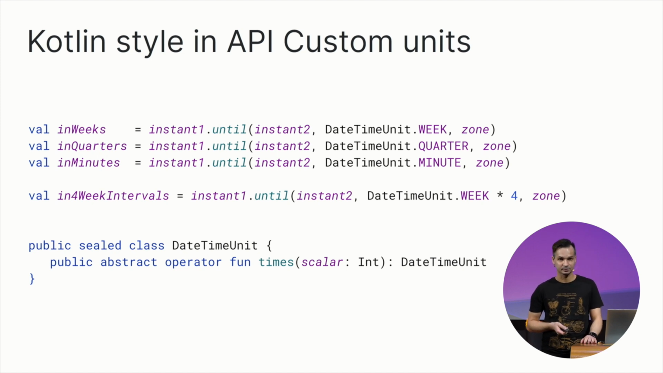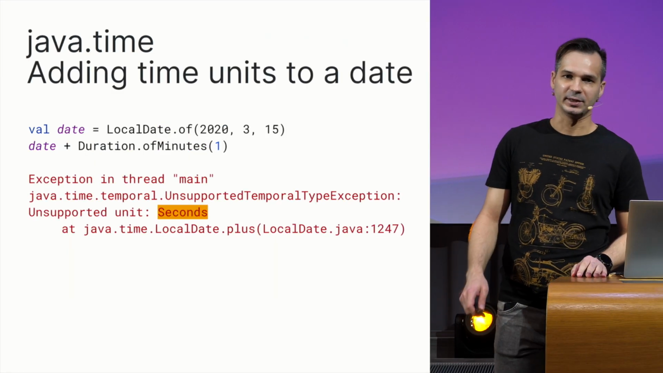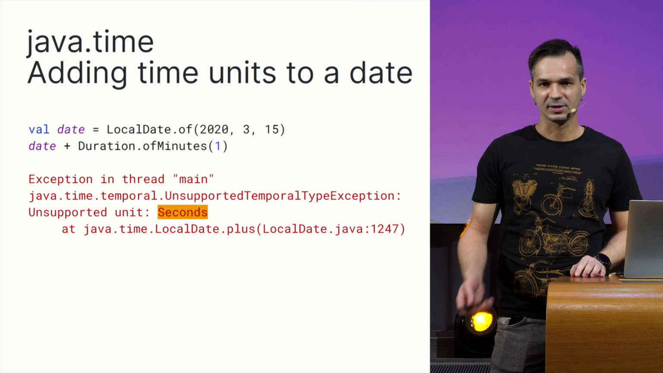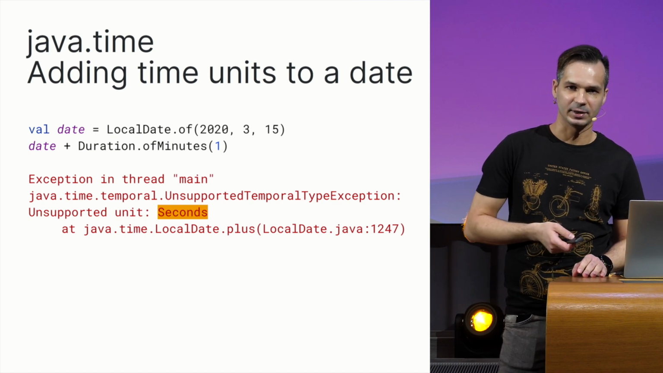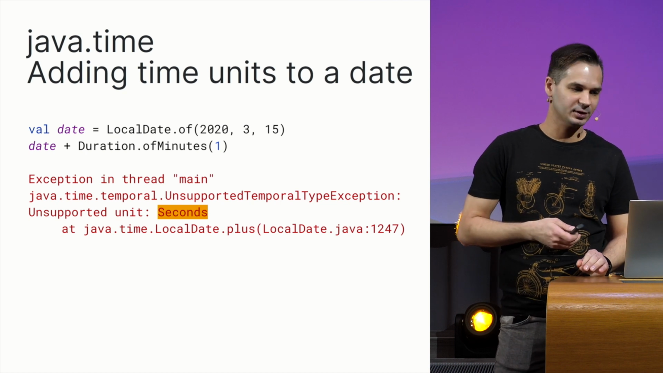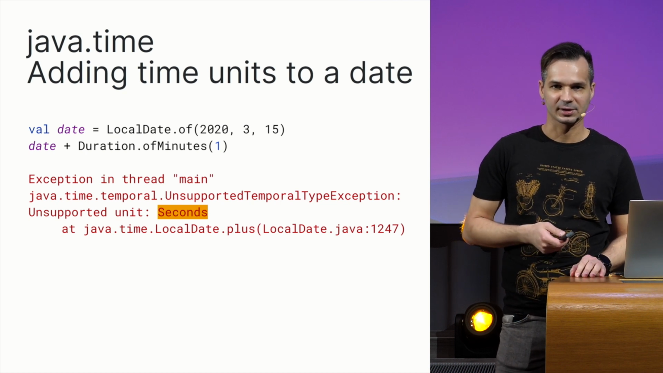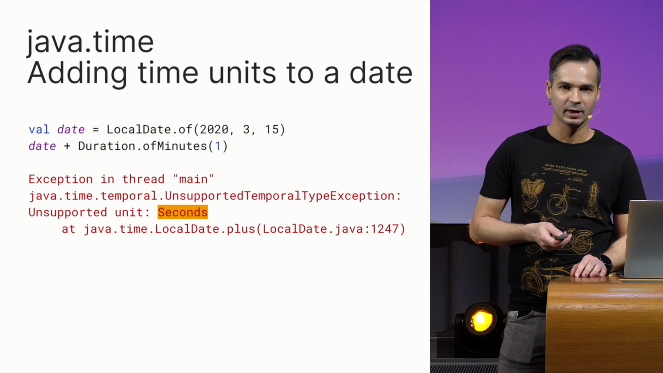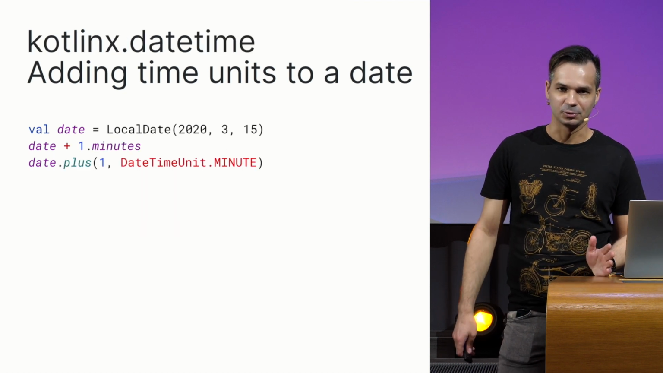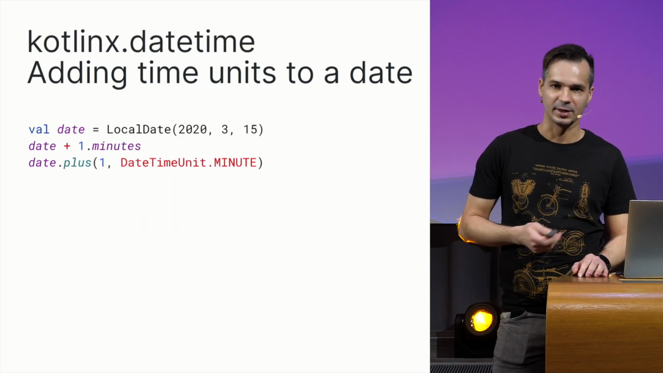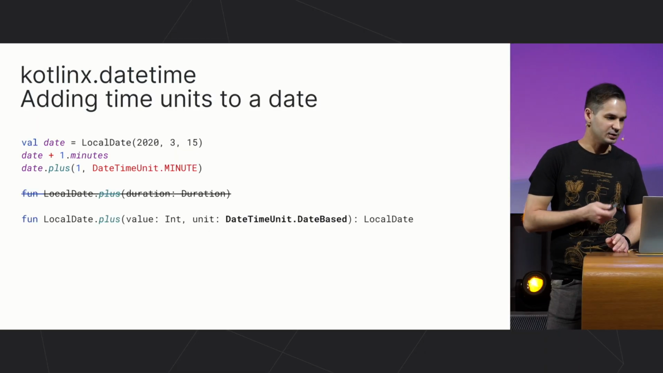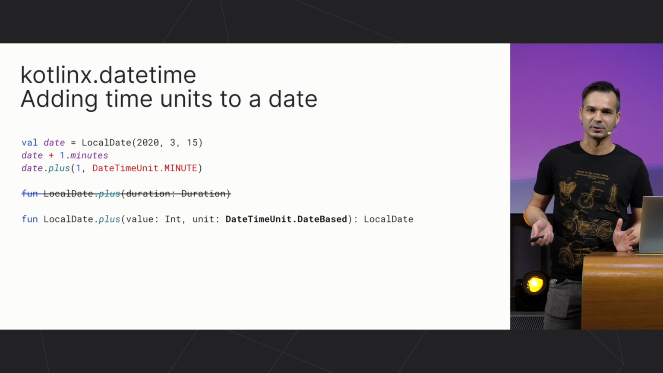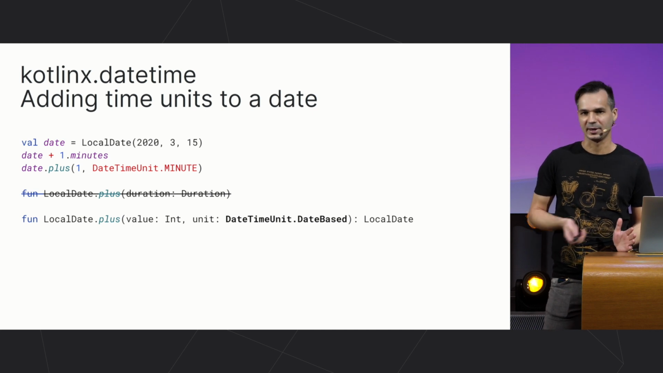a multiple of that. Another aspect of the DateTimeUnit class is that its design helps to prevent problematic operations. Remember that case with adding a duration to a LocalDate in JavaTime that results in an exception only at runtime? In kotlinx-datetime, you just can't add 1 minute to a date, either using the plus operator or the plus function. The first is impossible because there's no such operator overload. It takes LocalDateTime and a Duration.